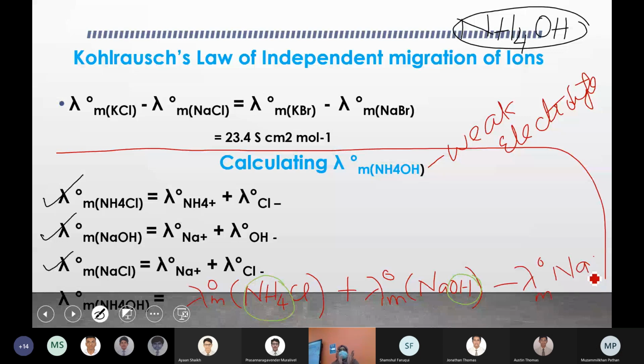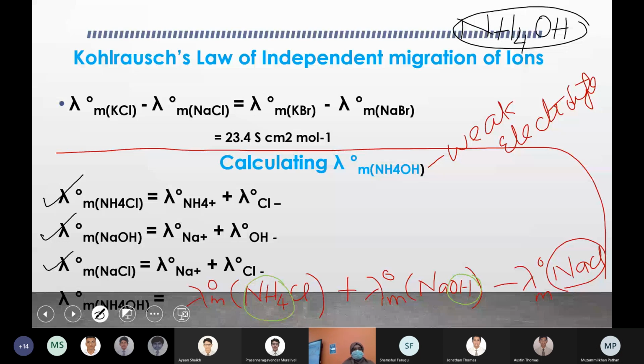Because for these ions, the values are fixed at a particular temperature, right? So if you know the values for ammonium chloride and sodium hydroxide, minus the value for NaCl, what you get will be for ammonium hydroxide, because from NH4 plus and Cl minus and NaOH, you are removing the value for NaCl. So what is left? NH4 plus ions and OH minus ions. Clear? These are all the ions you need for ammonium hydroxide, NH4 plus and OH minus.